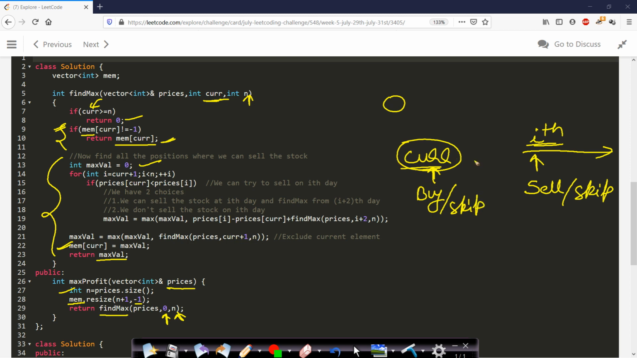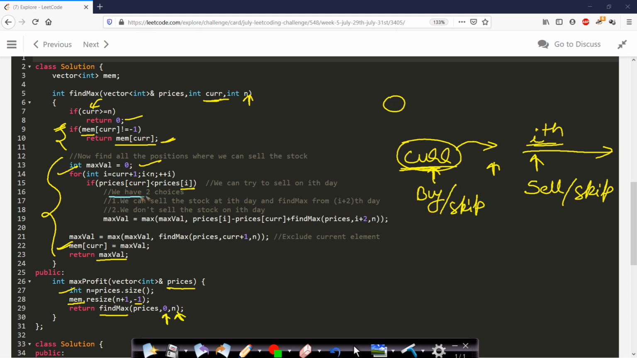So these are the possible options. Now in this case, the outer loop, you can see that we are starting from i equals current plus 1. So we are assuming that we are buying the stock, which is the current stock, and now we will try to sell at all the possible positions coming after the current. If the price at current is less than the price at this ith day, then obviously on selling the stock on the ith day, we will be making a certain profit.